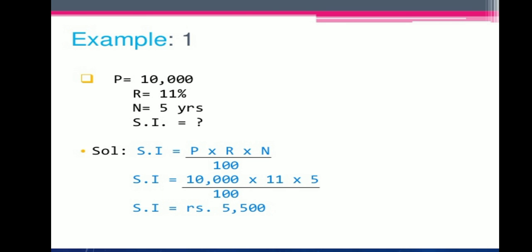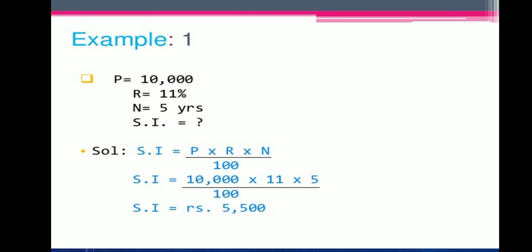You can see over there, the principal is 10,000 rupees, the rate is given as 11%, and the time is 5 years. By applying the formula we get the answer. You have a simple interest of 5,500, and if you have to find the amount, you add 10,000 plus 5,500, and it will come to 15,500, the amount which you have to pay.